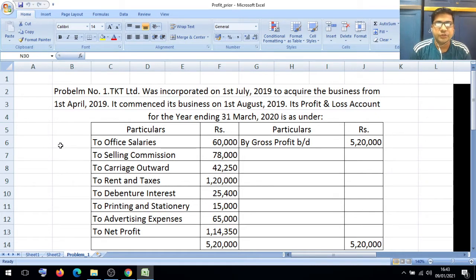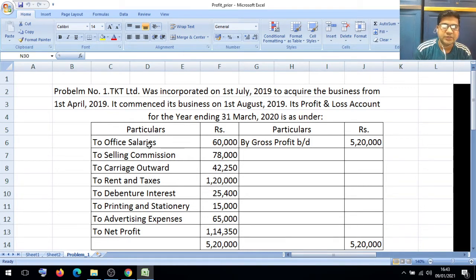TKT Limited was incorporated on 1st July 2019 to acquire the business from 1st April 2019. It commenced its business on 1st August 2019. Its profit and loss account for the year ending 31st March 2020 is as under. Particulars, rupees.